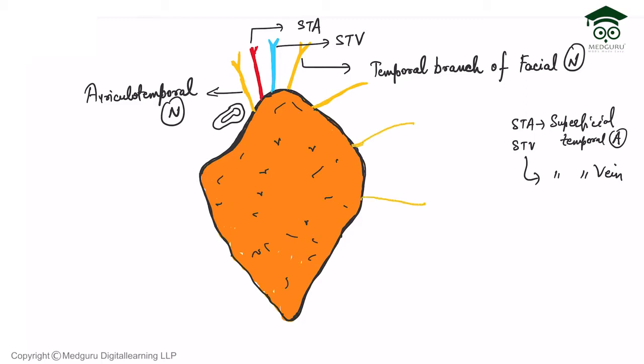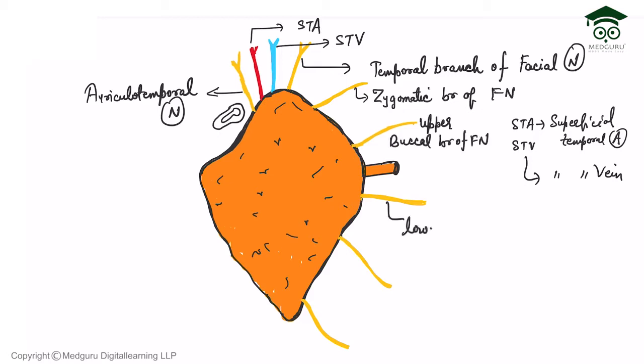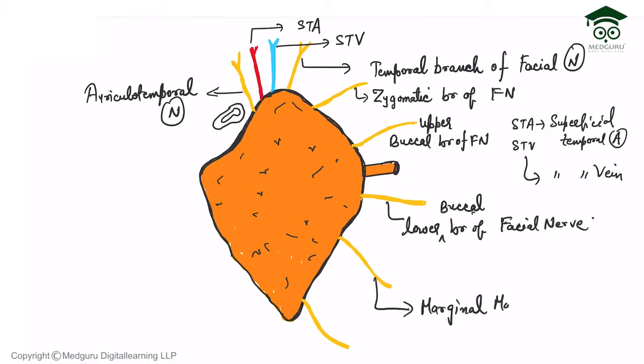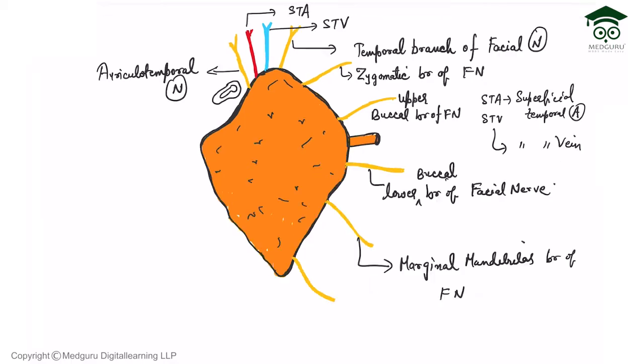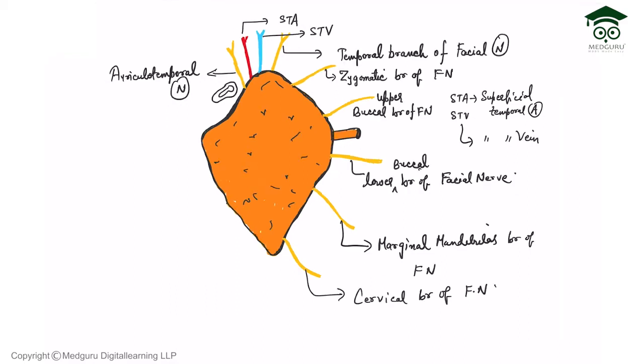Now coming to the relations on the anterior border. You are seeing the nerves emerging from the anterior border. All the nerves are made with the yellow color. The nerves are emerging like a goose foot, the pes anserinus. We have made the duct in between also. The first nerve you are seeing is the zygomatic branch of the facial nerve. Around the duct we have the upper buccal and lower buccal branches of the facial nerve. Lower down we have the marginal mandibular nerve and cervical branch of the facial nerve. So these are the nerves related to the anterior border of the parotid gland.